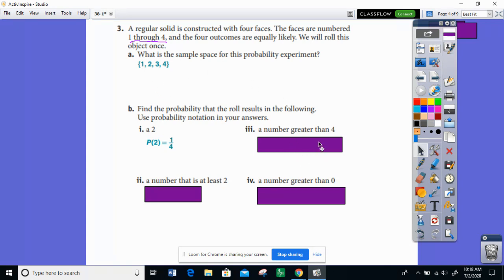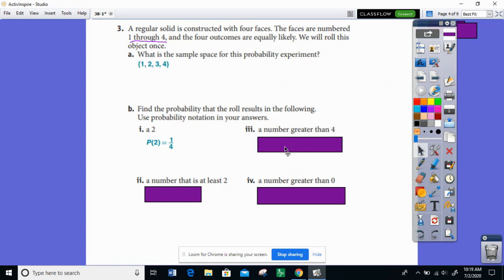What's the probability of getting a number greater than 4? Well, how many of these numbers are greater than 4? 4 is equal to 4, but it is not greater than 4. So there are actually no numbers in this sample space that are greater than 4.